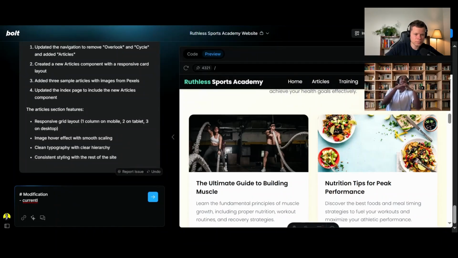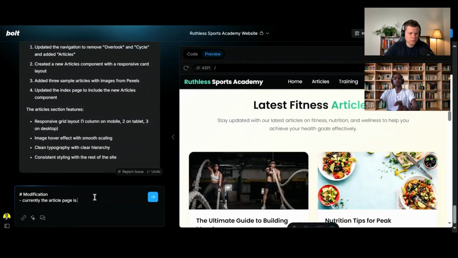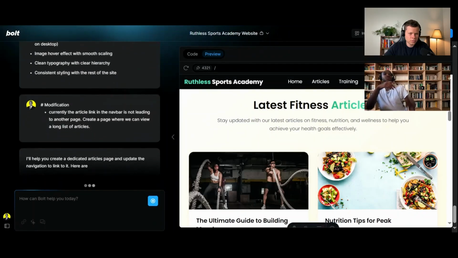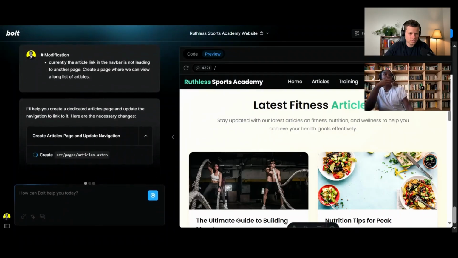If this was something much larger, like a client project, I would go much deeper: this is the user flow, this is what I want the user flow to be, this is what the user flow is now, this is the gap, and just go all in. But for this, we're going to say currently the article page is not leading to the article. So that's going to do it for us now. We're just going to create a separate page so we can put our articles on that one for sure. I can just load up the other prompt in there in the meantime.